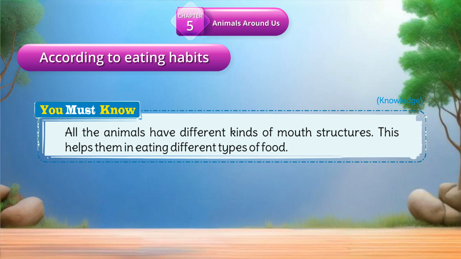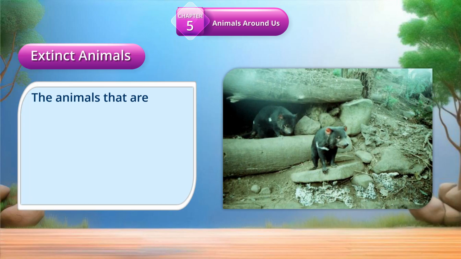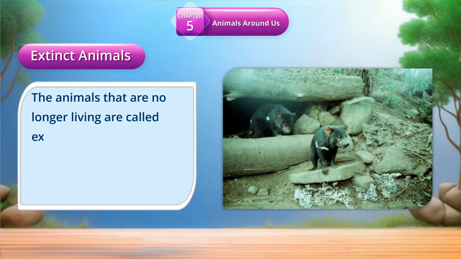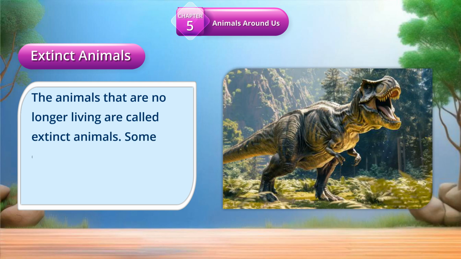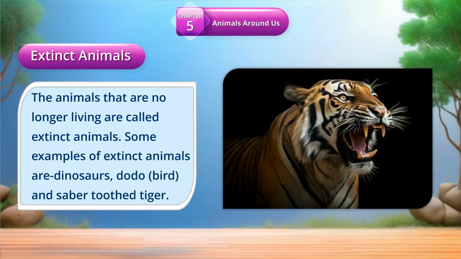You must know. All the animals have different kinds of mouth structures. This helps them in eating different types of food. Extinct animals. The animals that are no longer living are called extinct animals. Some examples of extinct animals are dinosaurs, dodo bird, and saber-toothed tiger.